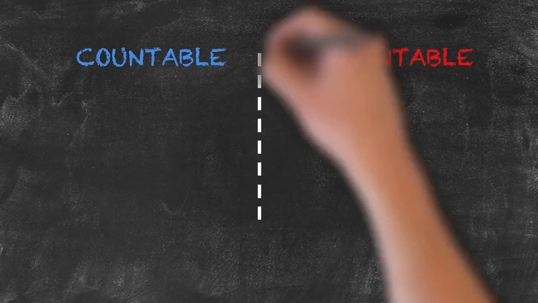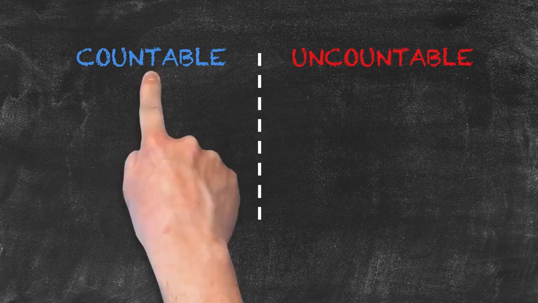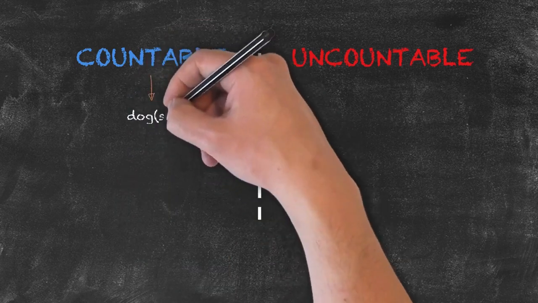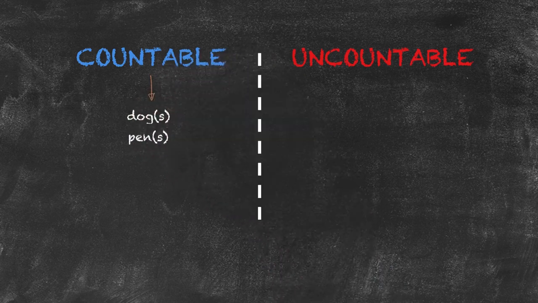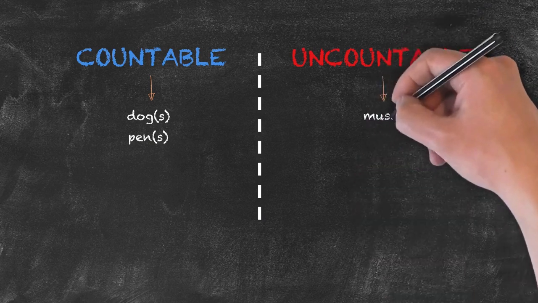As their name suggests, the differentiation here is whether or not we can count our nouns, or if we cannot count them. We have our countable nouns. Dogs, pens are two examples. The very nature of the words means that we can count these nouns, 1 dog or 5 pens. Then we have our uncountable nouns, the nouns that cannot be separated.